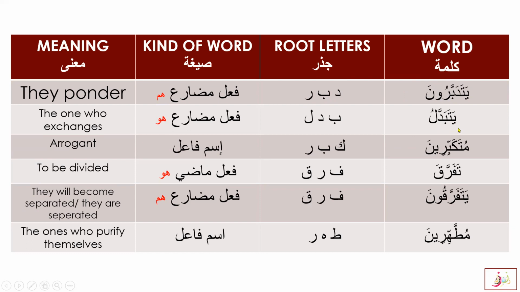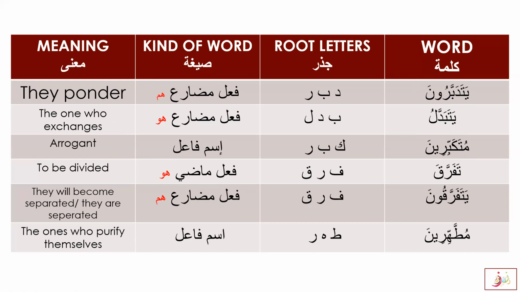Tabaddala, yatabaddalu. Ba, dal, and lam are the jazr. This is fa'il mudari, huwa form. You can see tabaddala, yatabaddalu, the one who exchanges. There the markers: you can see that here the ta is the additional letter, and the ya, you know, is used for fa'il mudari, and the rest you already know.